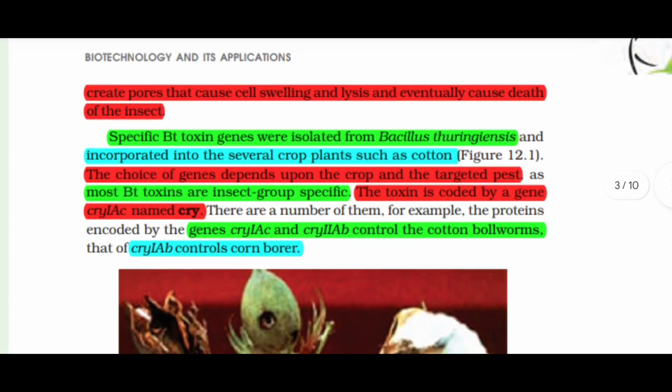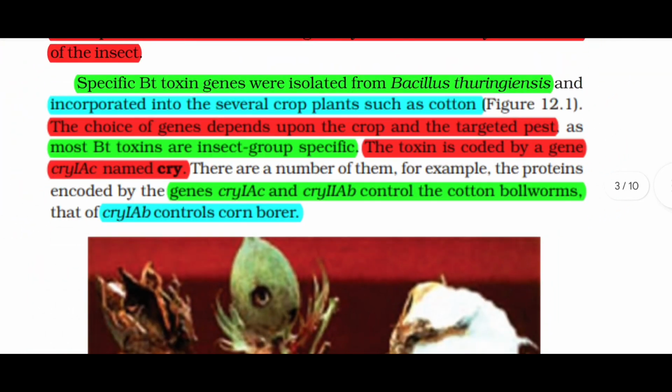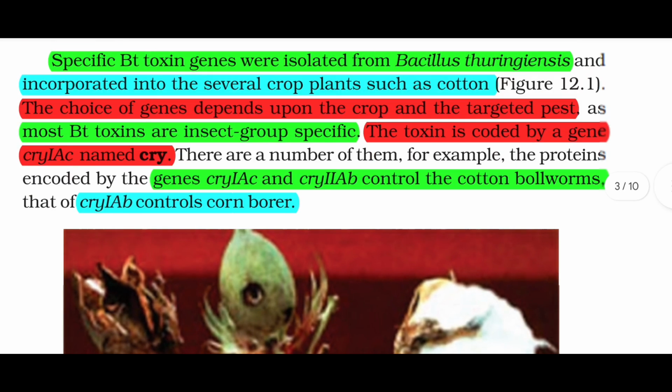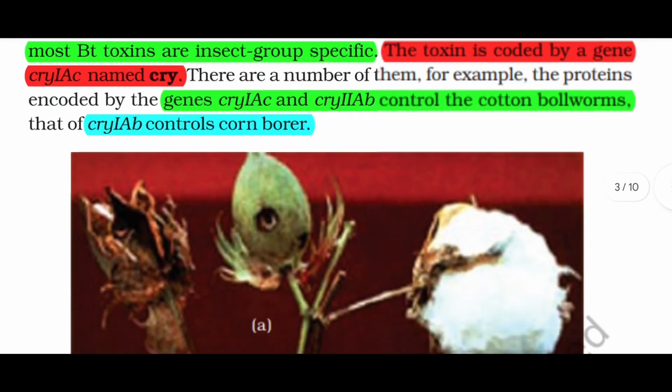The choice of genes depends upon the crop and the targeted pest. As most Bt toxins are insect group specific, the toxin is coded by a gene named cry. There are a number of them. For example, the proteins encoded by the genes Cry1Ac and Cry2Ab control the cotton bollworms, and that of Cry1Ab control the corn borer.